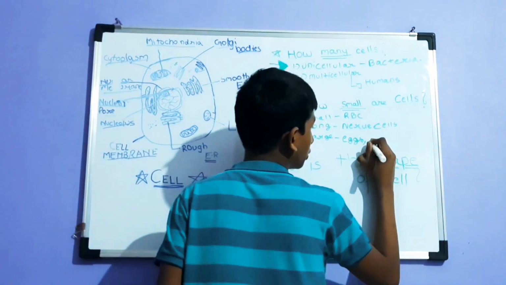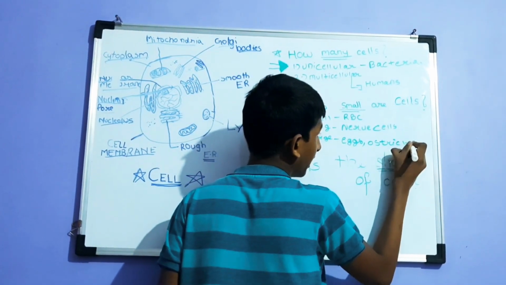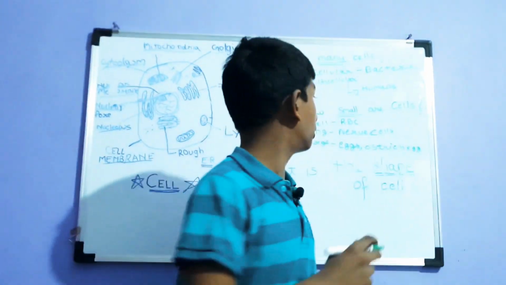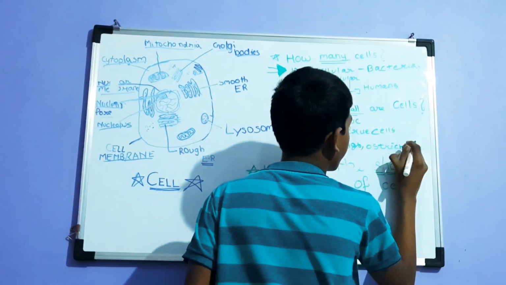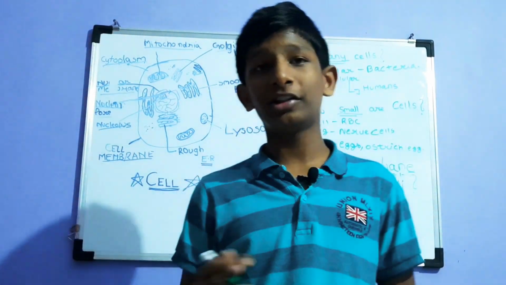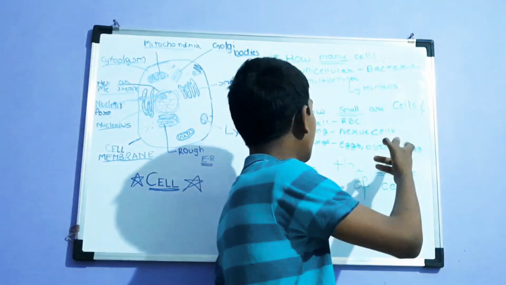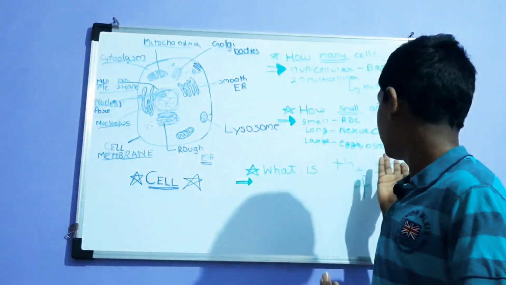The largest cell is the ostrich egg. Yeah, I thought I missed the H in ostrich. The largest cells are ostrich eggs and normal eggs, the eggs we buy daily.